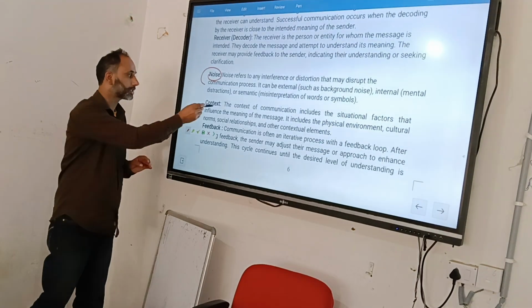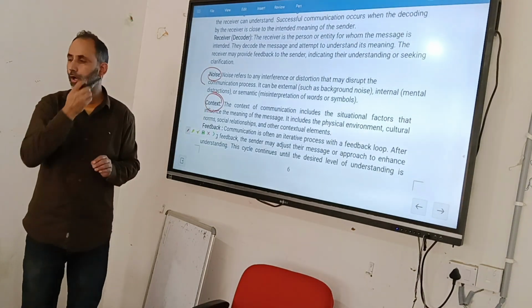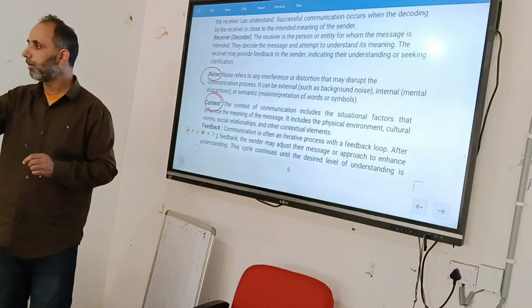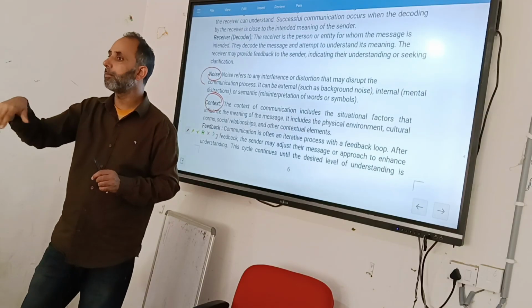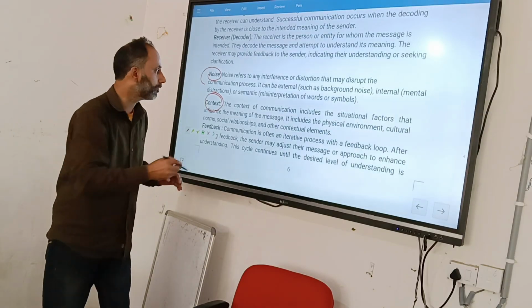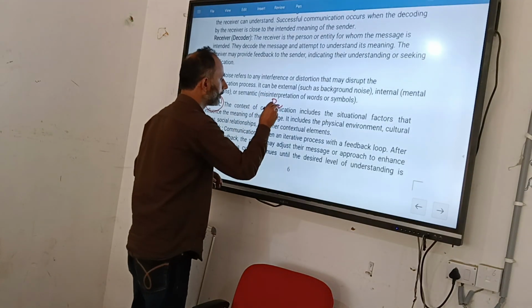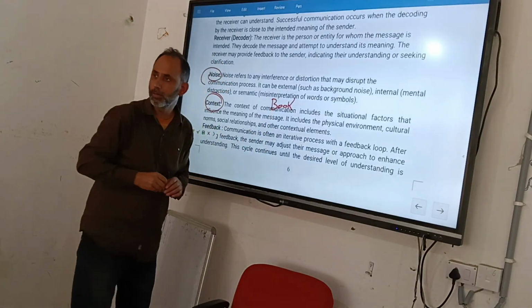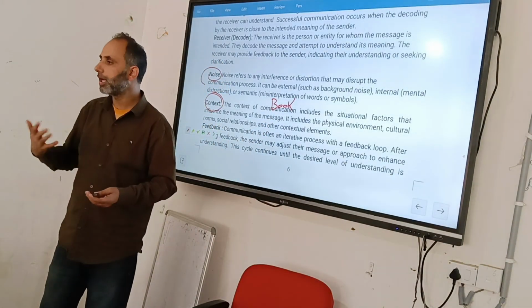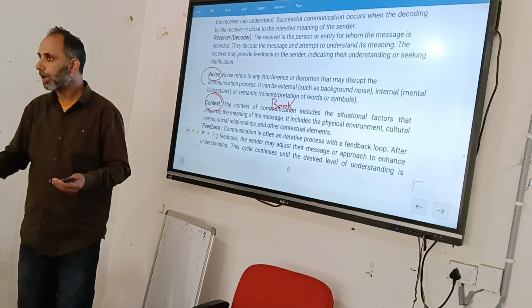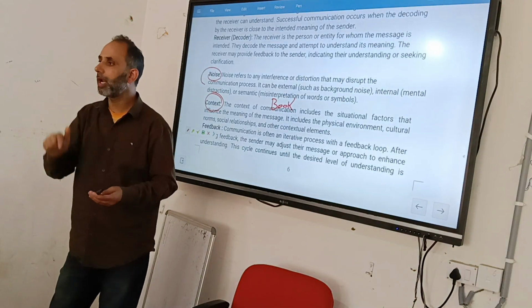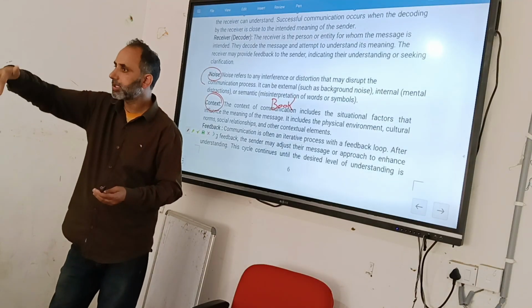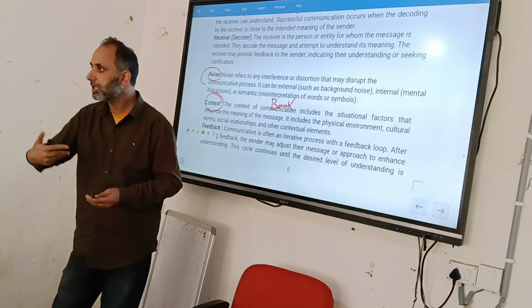Then there is context. Context is compulsory. I told you that in English, words have different meanings. They change their meanings according to the context. For example, we say book. What is meant by book? A book is something we study from. If I say this is my book, that is one meaning. If I say, please book a seat for me, then book means something else: reserve a seat for me.